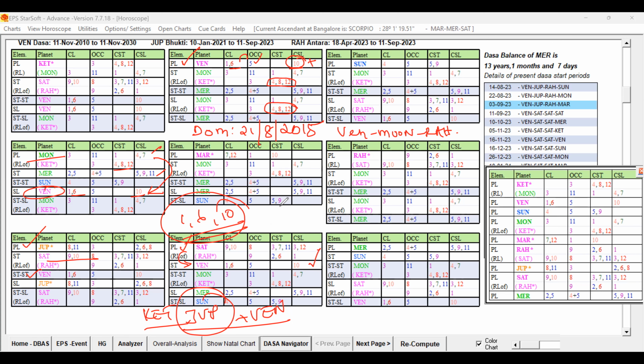As per the government rule, whatever period they give as per the government's rules, the native will get the legal separation, right? So the legal separation happened during that Venus Dasa, Jupiter Bhukti, Saturn Antra. You have to keep that in mind. That way the marriage happened, and the separation also happened. The date of marriage I have given. I will give the date of divorce: 2/9/2021. And 2/9/2020 was the marriage date, so that much period.